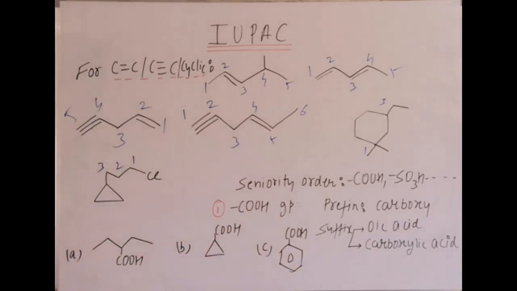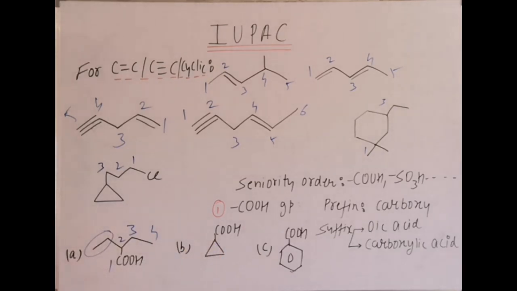For example, in the first one, select the longest chain and give the first number to the carbon containing COOH. The longest chain is 4 only. Why? Because the carboxylic carbon will always be 1. It is an open chain structure. And at the second position there is a substituent. Which substituent? Ethyl. When you name it, it becomes 2-ethylbutanoic acid.